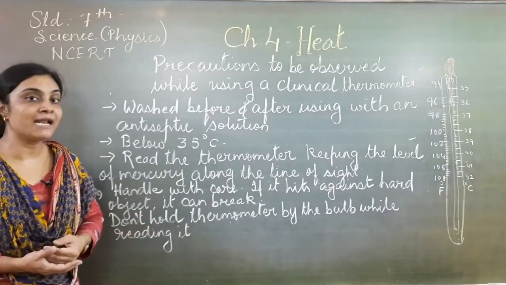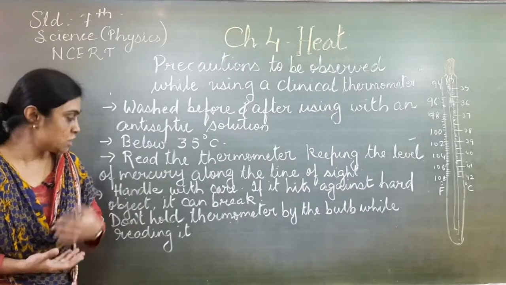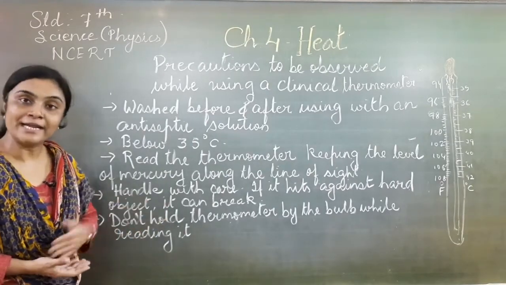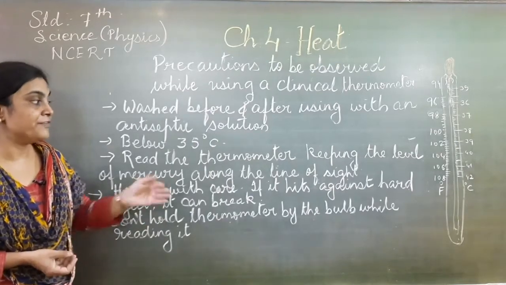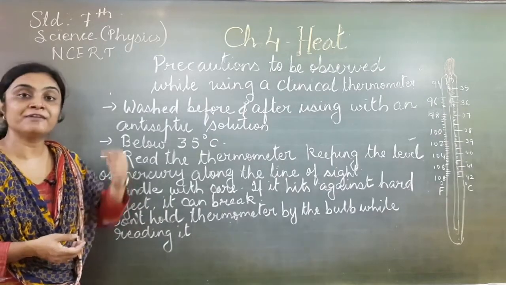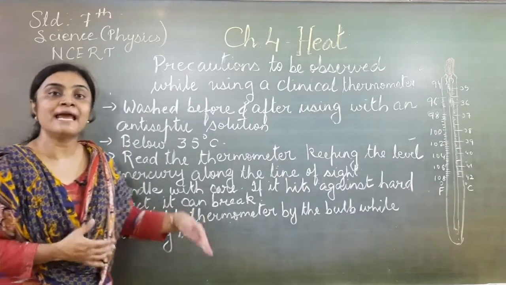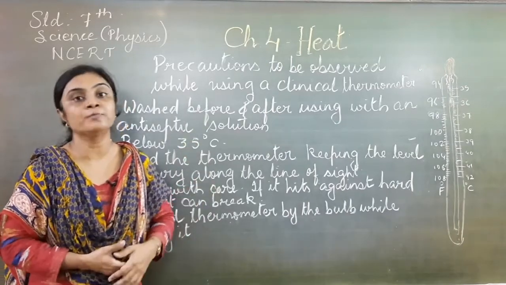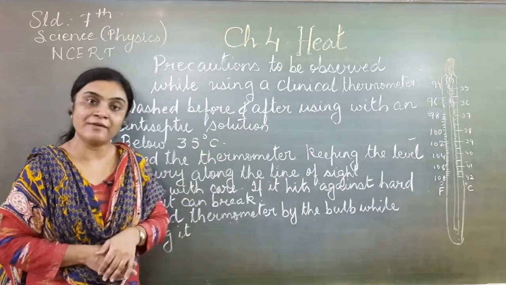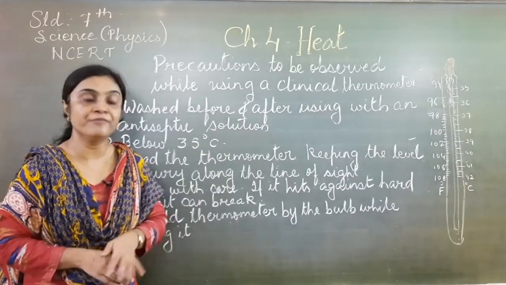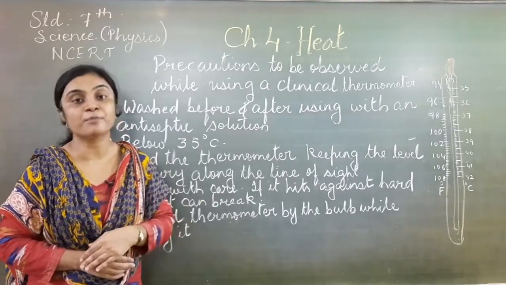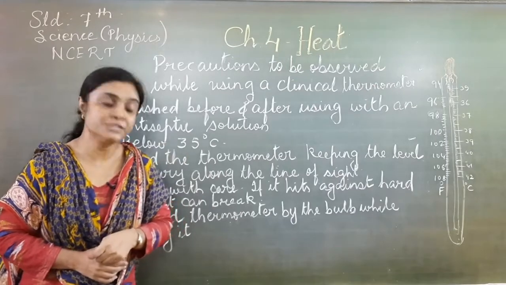Now, I told you that this thermometer is made up of a glass tube, so sometimes it breaks. We have to handle the thermometer with proper care. If it hits against a hard object, it can break. Suppose I am giving a jerk while standing behind a wall, and it hits a hard object, it will break. If it breaks, the mercury will spread everywhere. So we have to handle this thermometer with proper care while we are doing the jerks.